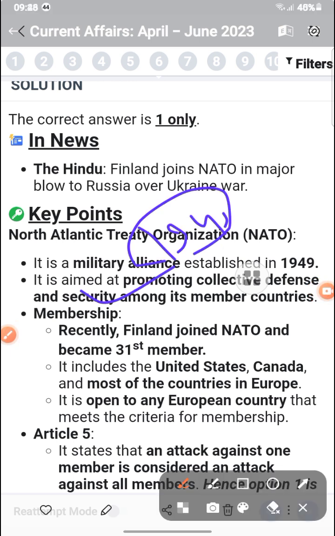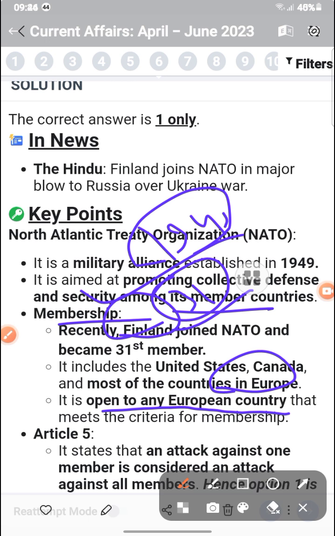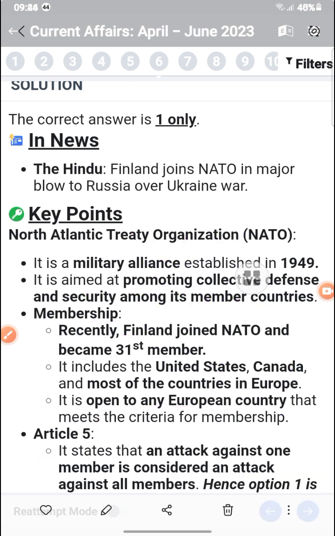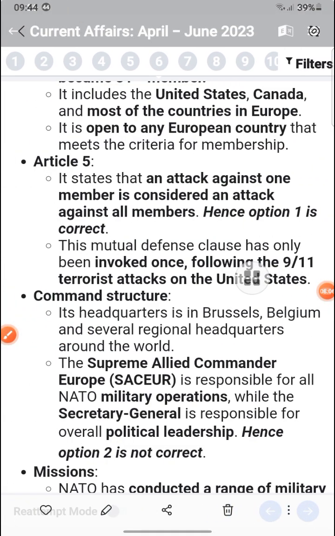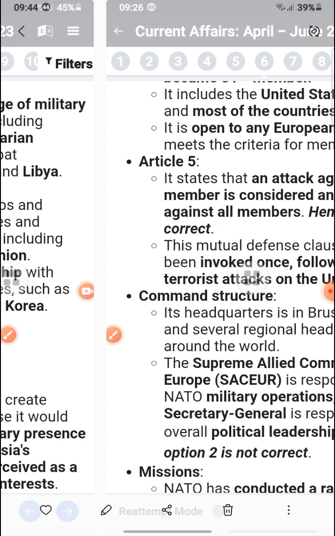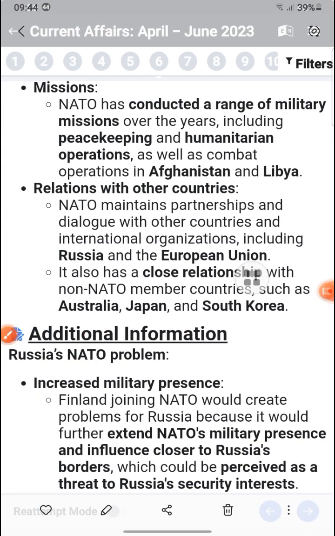NATO is a military alliance formed in 1949 for security among the member countries, and recently Finland joined NATO as its 31st member. The United States, Canada and most countries of Europe are members. Article 5 says an attack against one member is considered an attack against all members. Its headquarters is in Brussels, Belgium, and the Supreme Allied Commander Europe is responsible for NATO military operations.